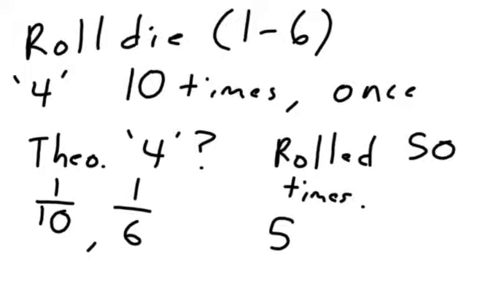But there is another good answer. The other good answer is, well, in the next 50 times, I would expect it to come up about 1/6 of the time, because that's the other kind of probability. So 1/6 of 50, I don't think that comes out evenly. It's not a whole number. So 50 divided by 6, maybe about 8 times, something like that. I'm kind of rounding off, being approximate there. But those are the two good answers. One of them is that it will come up 5 times, because 1 out of every 10 times that came up.